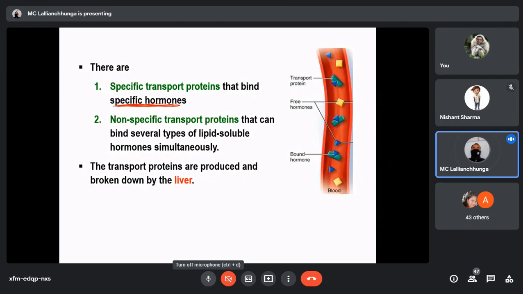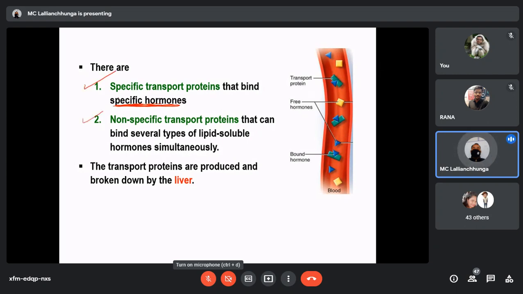Specific transport protein. It means if it is a transport protein for estrogen, it cannot bind to any other hormones. That is why it is specific for estrogen. Likewise, if it is specific for progesterone, estrogen cannot bind to that specific protein for progesterone. Got my point now? So this is specific.